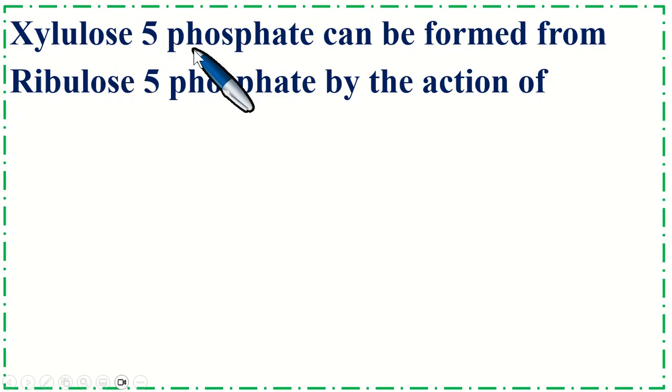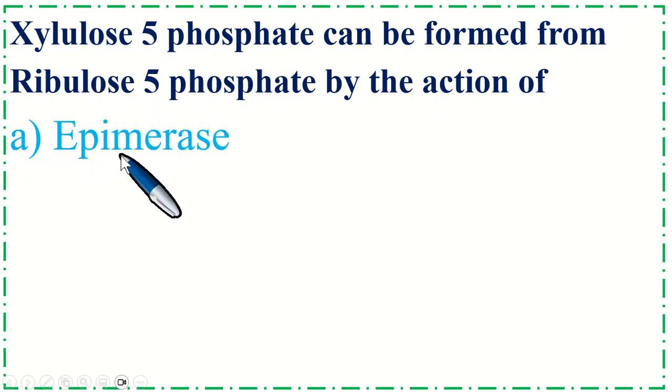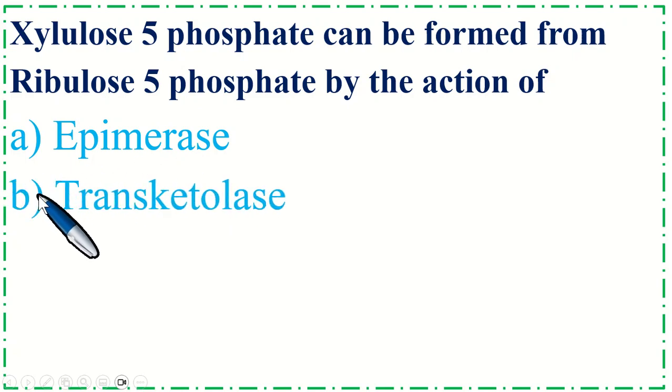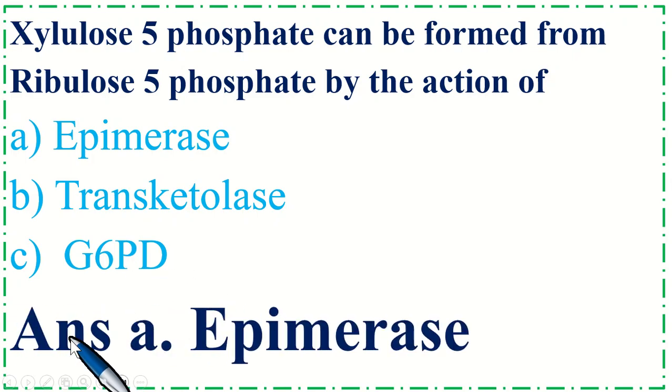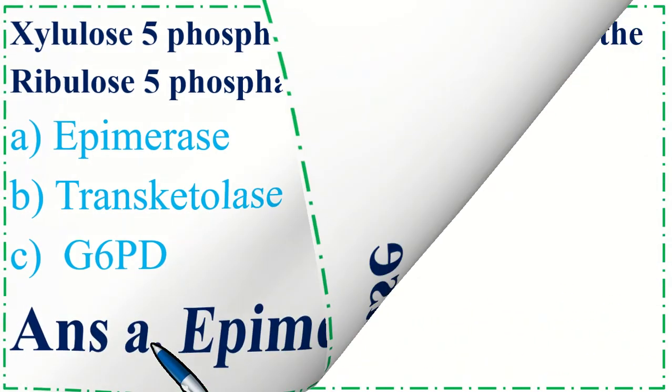Xylulose 5-phosphate can be formed from ribulose 5-phosphate by the action of option A epimerase, B transketolase, C G6PD. Correct option is A epimerase.